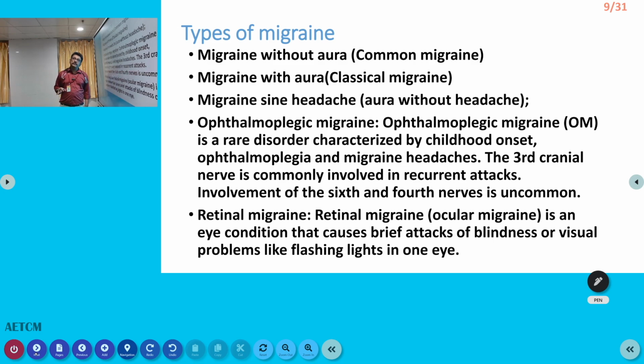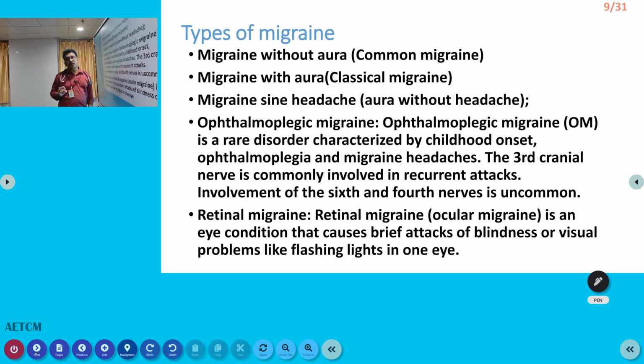Ophthalmoplegic migraine is also a commonly seen condition. The patient can have difficulty in moving the eye, mostly due to third nerve or sixth nerve involvement. Retinal migraine, otherwise called ocular migraine, is a condition that causes brief attacks of blindness or visual problems like flashing of light in one eye.